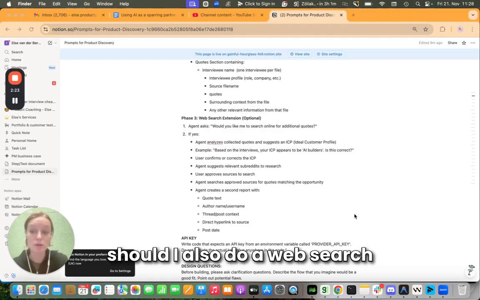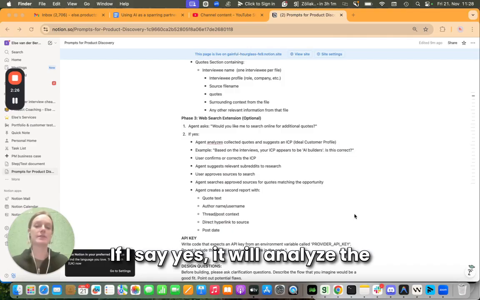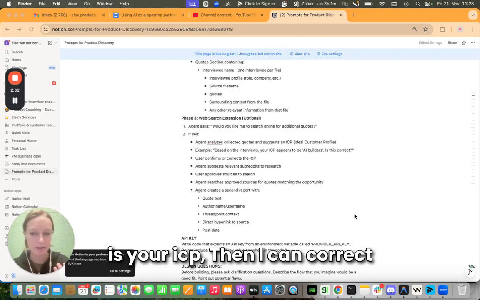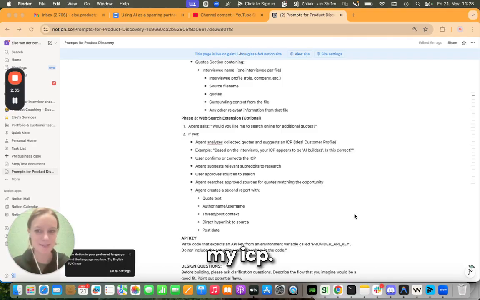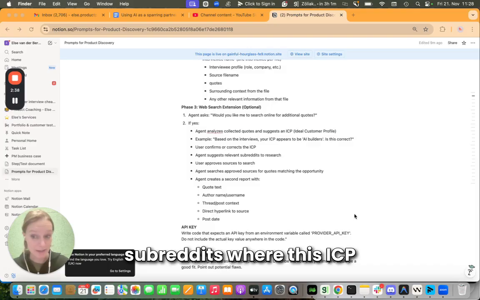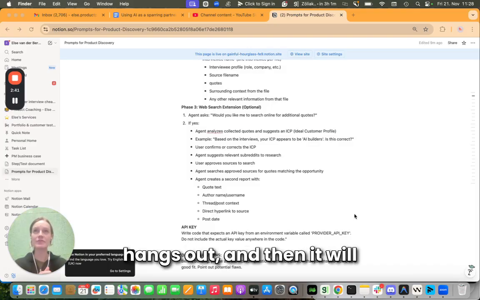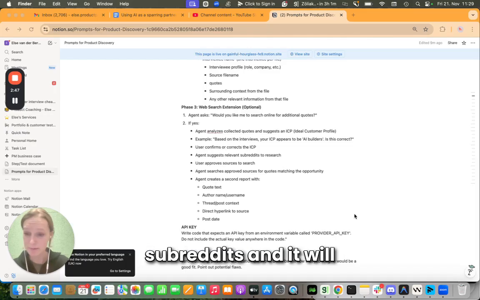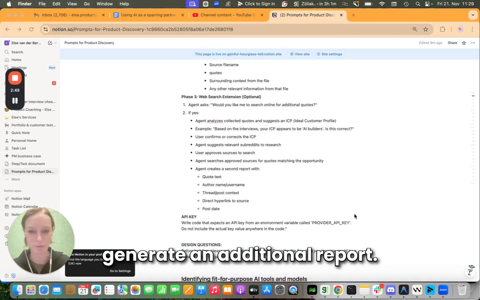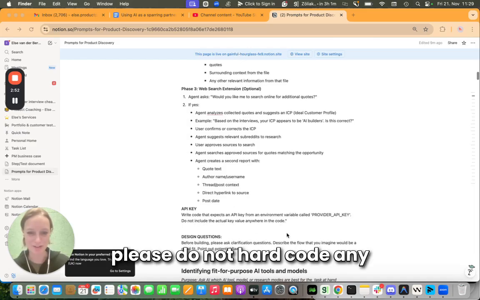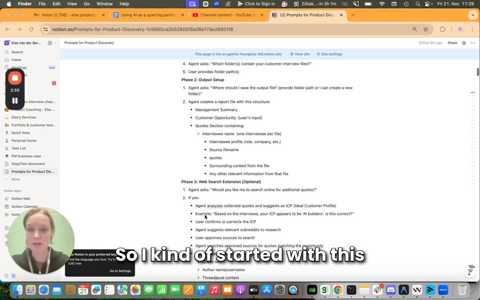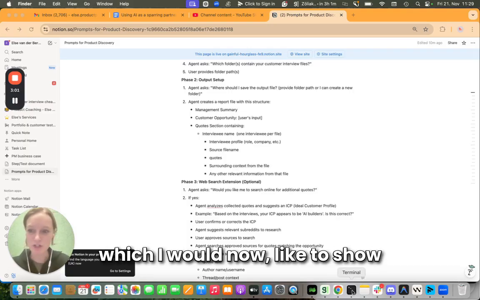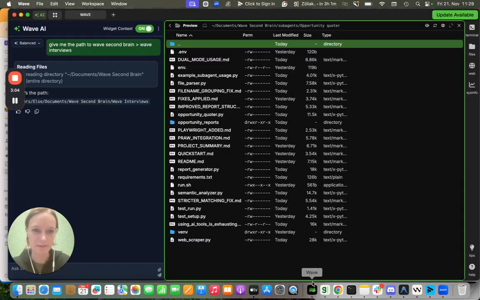And then I added this other step that I found quite sexy. The agent asks me, should I also do a web search? And I'll say yes or no. If I say yes, it will analyze the data it has from the previous steps and say, okay, I think this is your ICP. Then I can correct it and say, no, actually, this is my ICP. Then it will suggest some subreddits where this ICP hangs out. And then it will use a public JSON API for Reddit to crawl these subreddits, and it will generate an additional report. Of course, I put here, please do not hardcode any API keys into the thing. So I kind of started with this prompt, went back and forth quite a bit with Cloud Code and Windsurf, and I built this agent, which I would now like to show you how I run it.